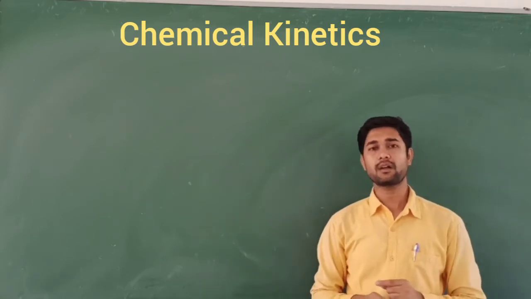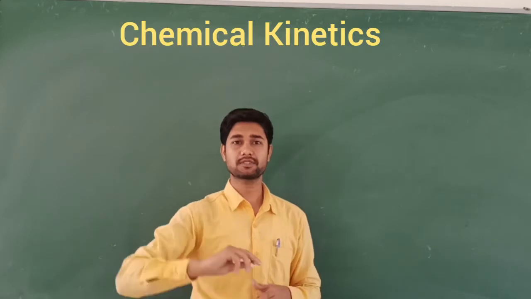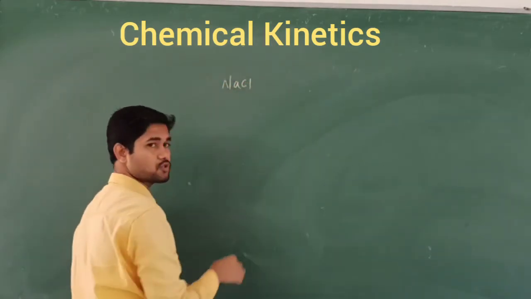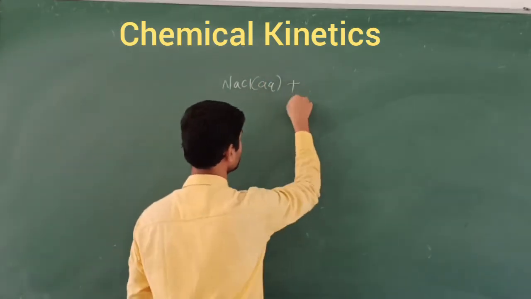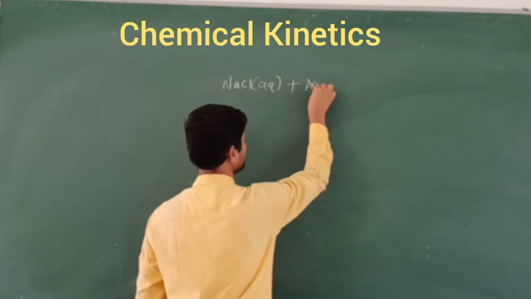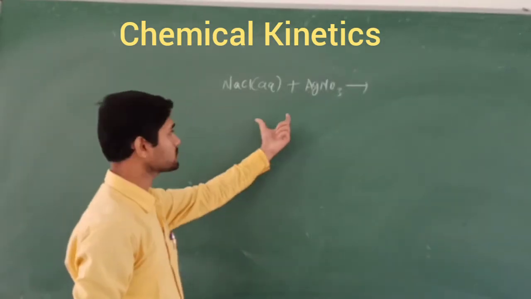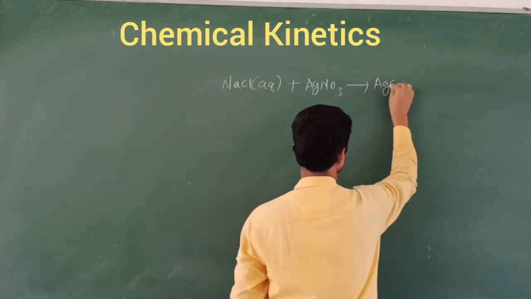But in this chapter we are not concentrating on very fast reactions. An example of a fast reaction is an aqueous solution of sodium chloride treated with silver nitrate. In a fraction of a second we obtain the product silver chloride.